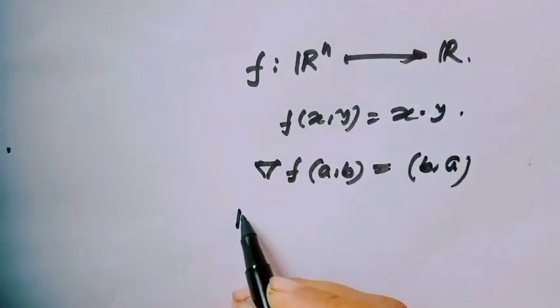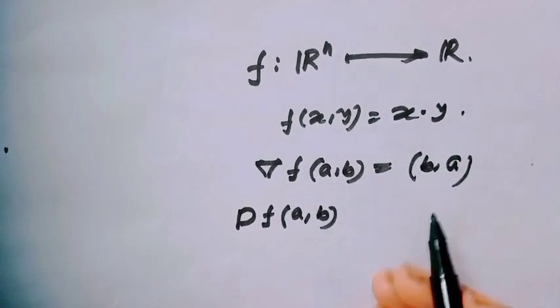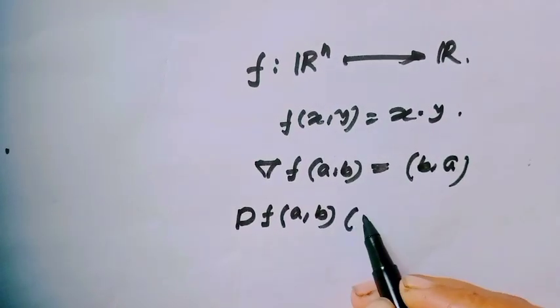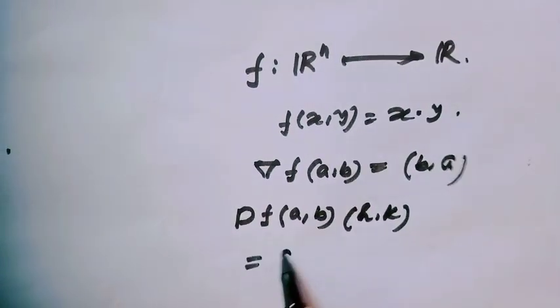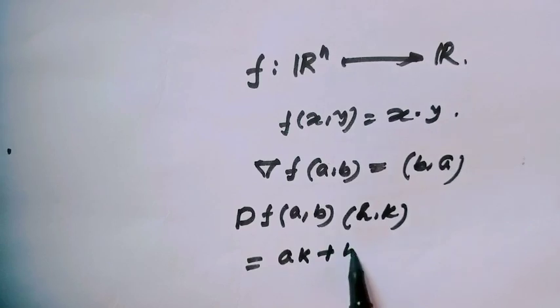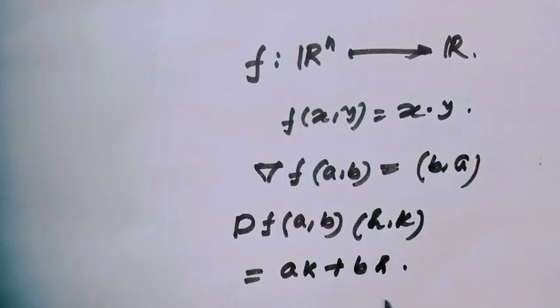Therefore, the derivative of the function at the point (a, b) acting on the point (h, k) would be bh plus ak. Are you getting this method?